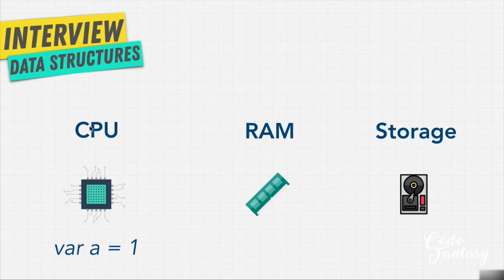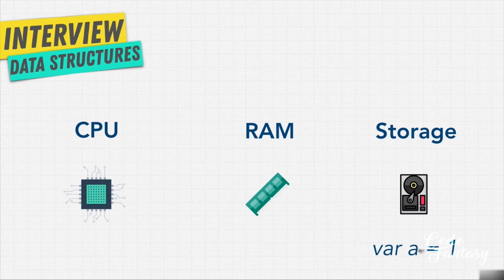Now, in order for our computer to run Google Chrome, we run the CPU to do so. When a variable is declared in, let's say, a script to run Google Chrome, it's going to hold that in memory, in our random access memory. But once we turn off or close Google Chrome, we want to be able to reopen it, right? Well, that's what we do when we save an application on our computer.